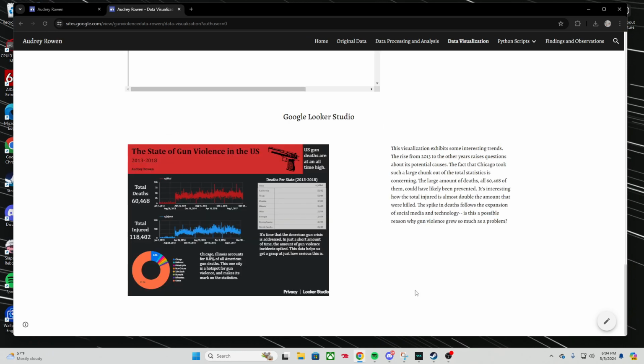So I took the liberty to make my own visualization, and these time charts here analyze the number killed and number injured on a day-to-day basis throughout time. And you can see here 20 to 40 people are killed by gun violence every day. This just further pushes the point that those deaths could be prevented. And we can see here, if we look at Chicago compared to all other counties and cities, Chicago still takes up a huge portion of that pie chart. If you think about how many counties are in the US total, this is such a drastic statistic.